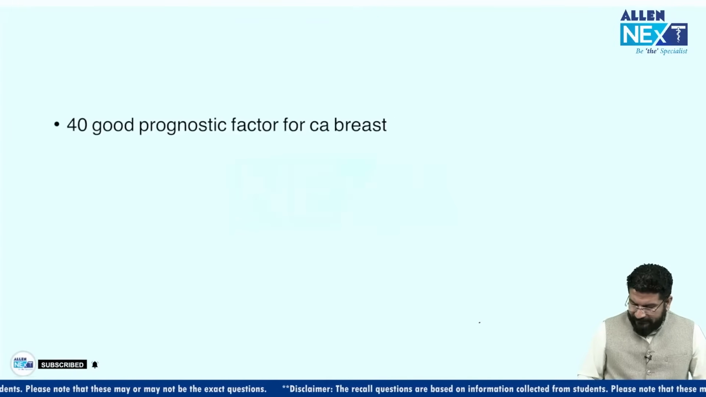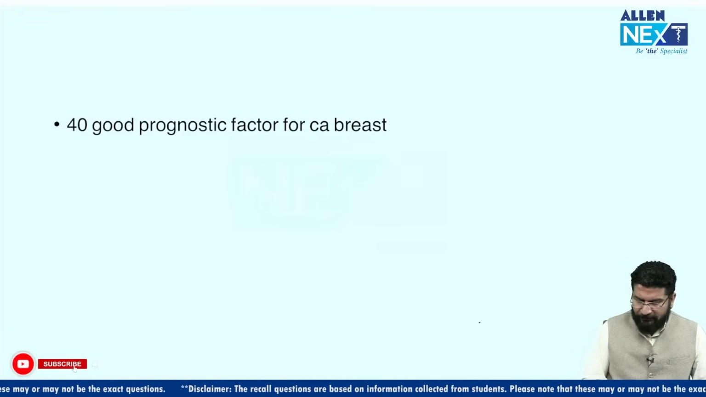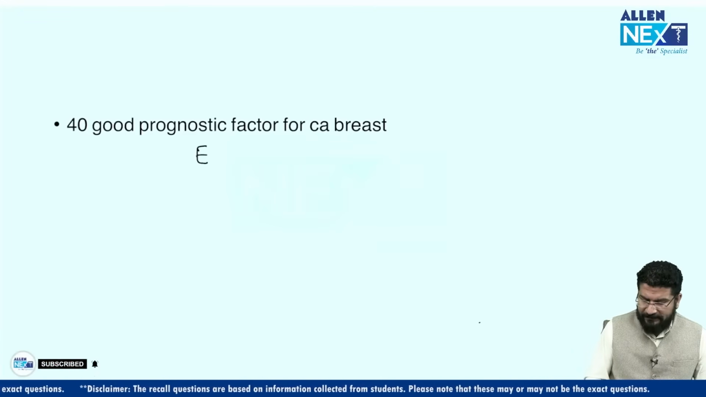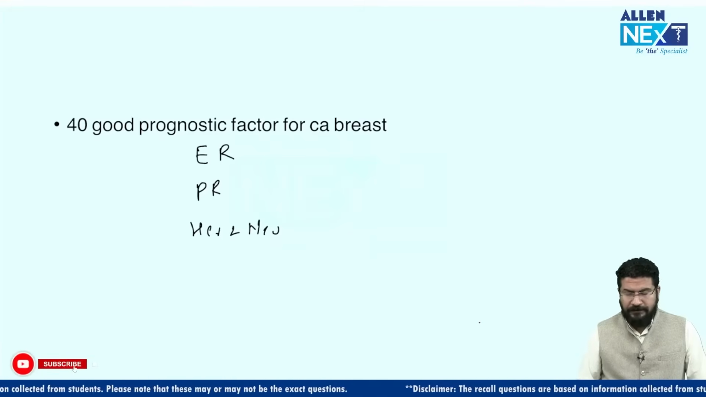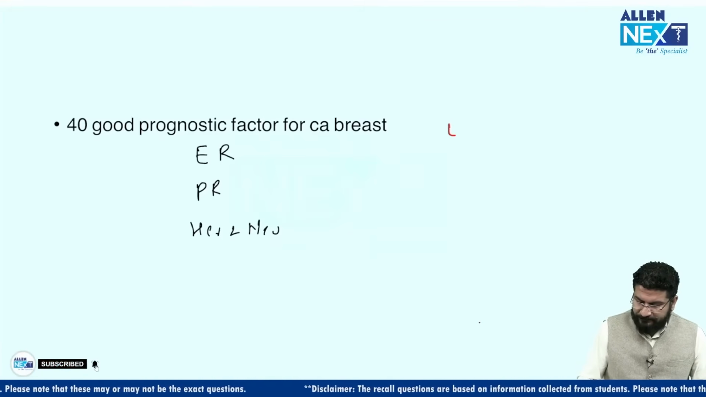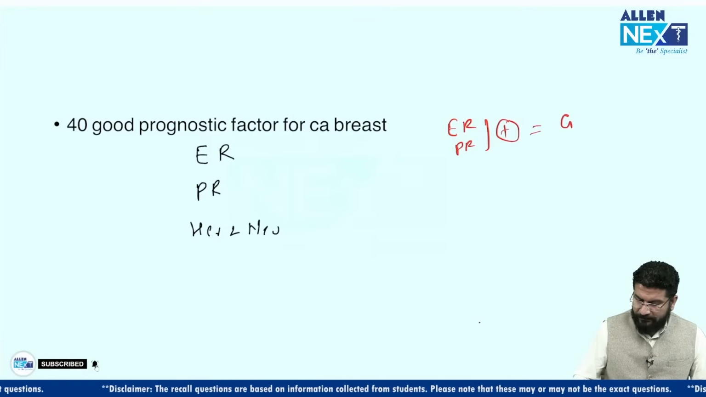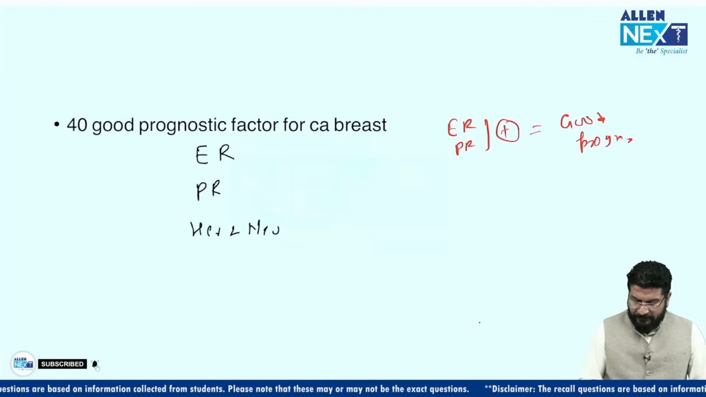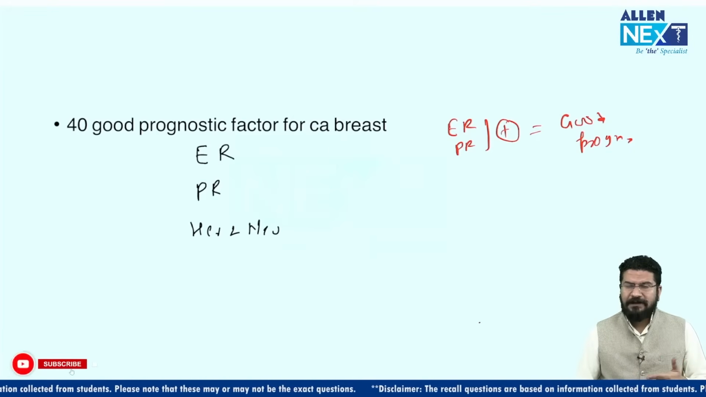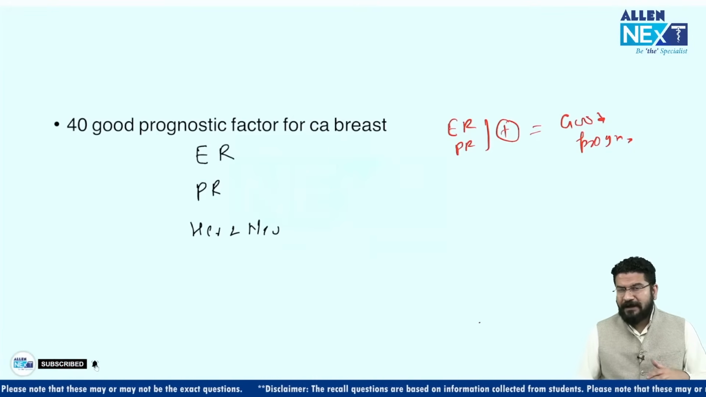Good prognostic factor for CA breast. We have different prognostic factors. Out of these, remember, the most important that we generally test are ER, PR and HER2/neu. If ER, PR is positive, that is having good prognosis. If HER2/neu is positive, that will show a decent response with a drug called trastuzumab. And even if ER, PR is positive, you don't have to use trastuzumab. This will show decent response with other drugs like tamoxifen.